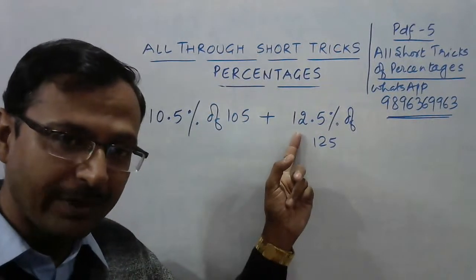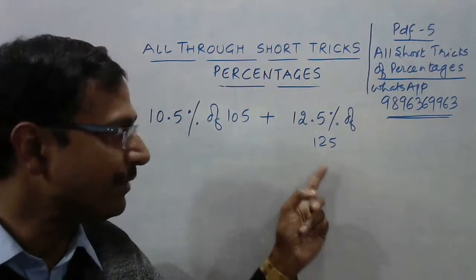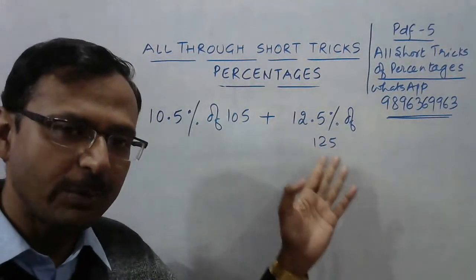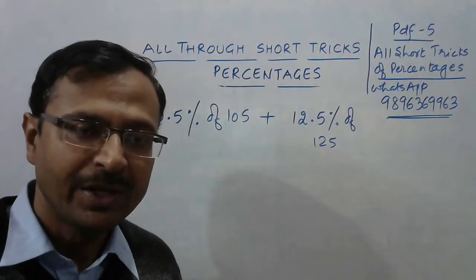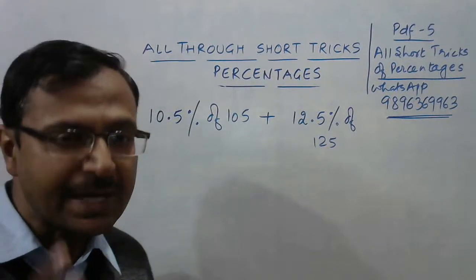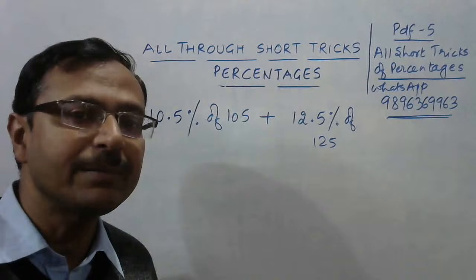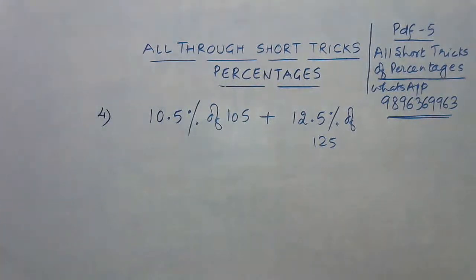Likewise, here we have 12.5 and 12.5, so 125 and 125 without the decimal. Finding these two percentages is just elementary. You can just look at the numbers and find the percentages. So I'll also do that.